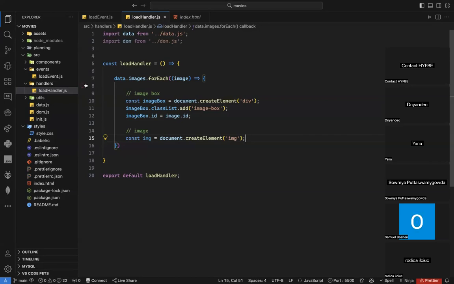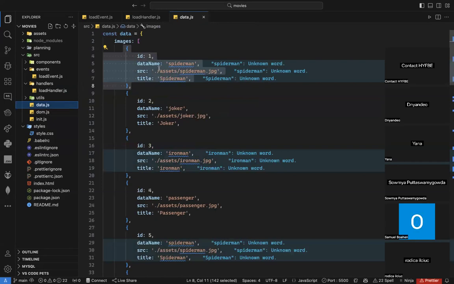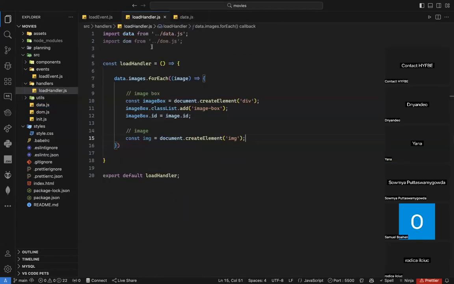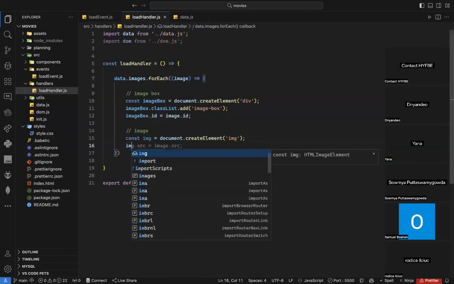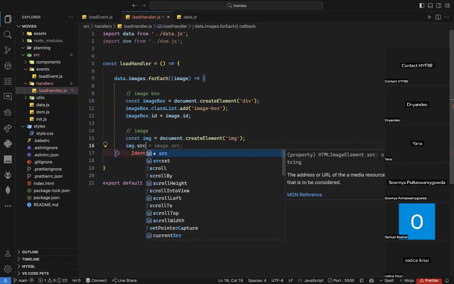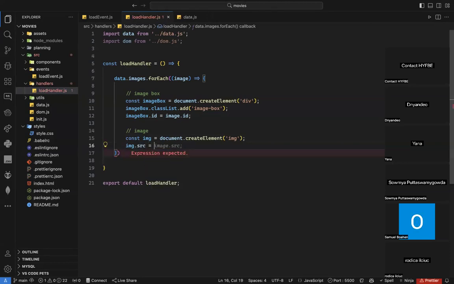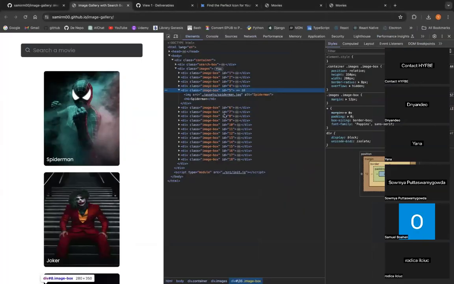If I go to my data here, I do not have an alt. Maybe I can use the data name as an alt, but it will be better to just use the title as alt, and the source of the image, I already have it. So it should be simple now. All I need to do is img dot src. It's equal to image, that's my data, dot source. And the alt, I will use the title because I don't have an alt. That's fine. Does image take any classes? Well, no, it does not take any classes, as you can see.